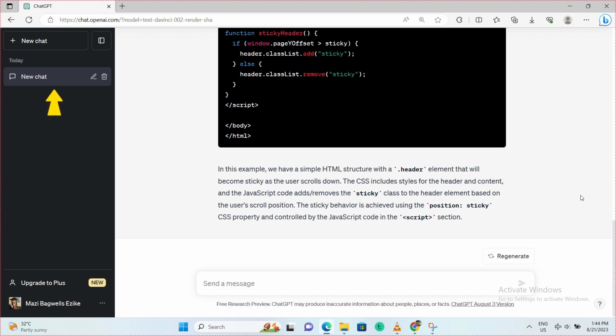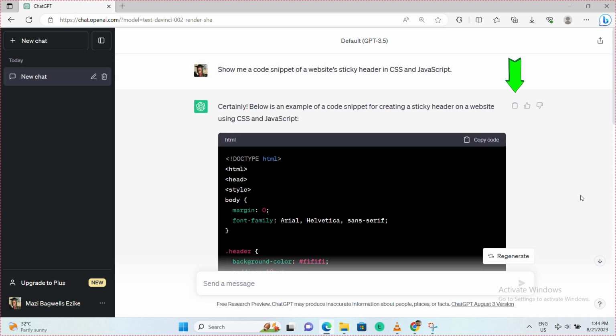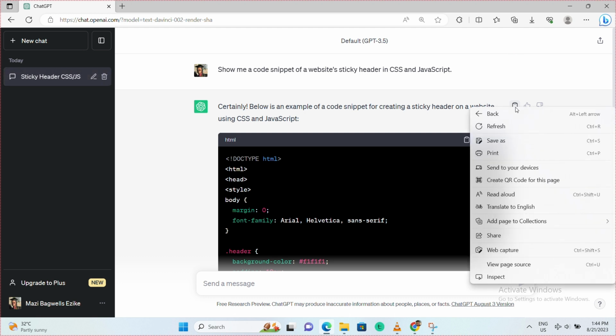You can copy the text to your clipboard in order to paste it elsewhere and also provide feedback on whether the response was accurate. This process helps to fine-tune the AI tool.